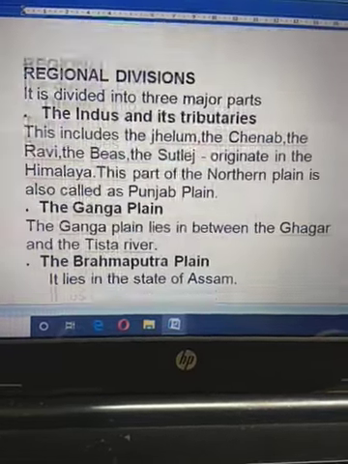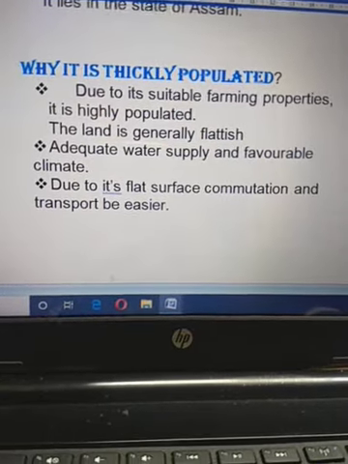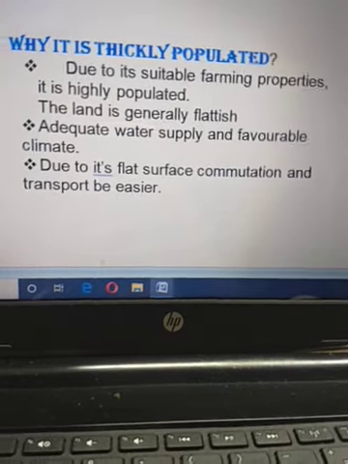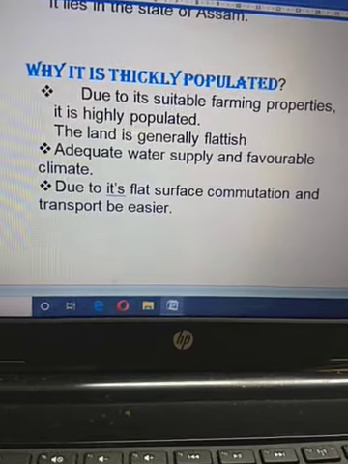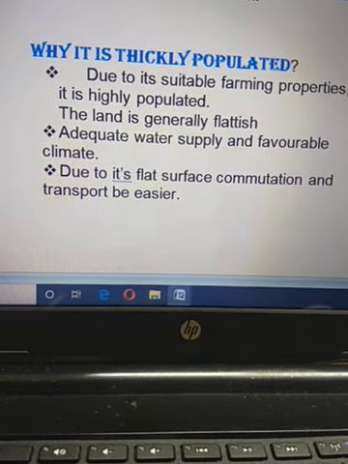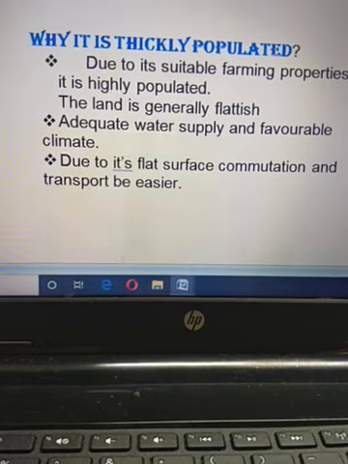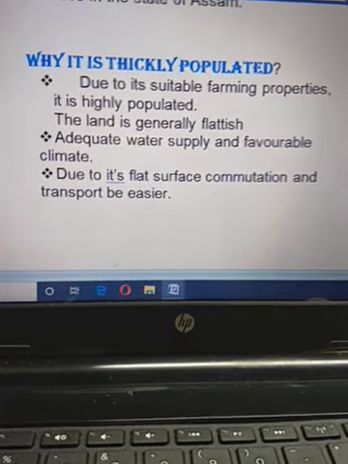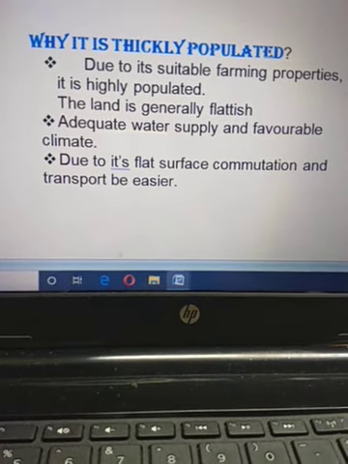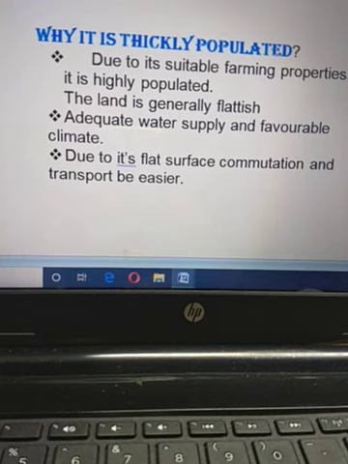And next one, you have to learn why it is thickly populated. It is thickly populated because, as you already learned, due to the fertility of the soil we can grow any kind of crop. Another one, adequate water supply and favorable climate. You know that in the plain area we have a moderate temperate type of climate, not too hot, not too cold, so we can easily survive.